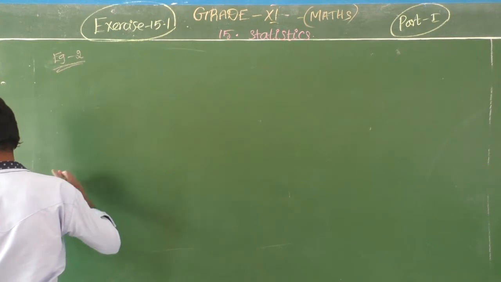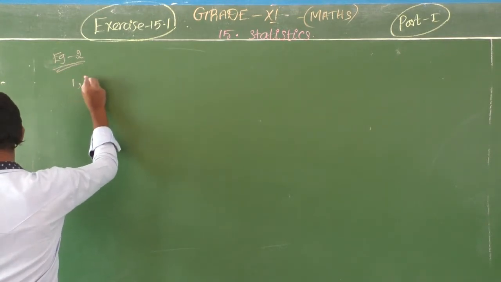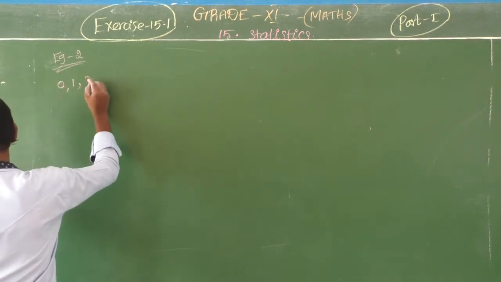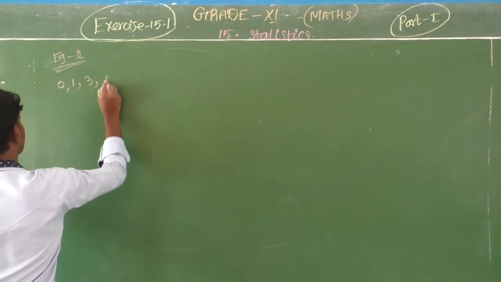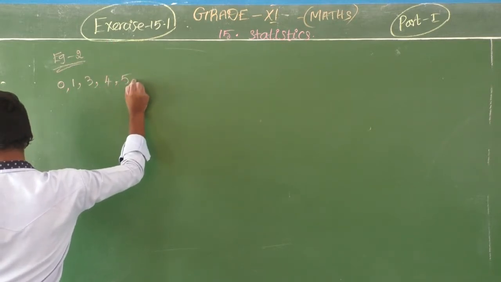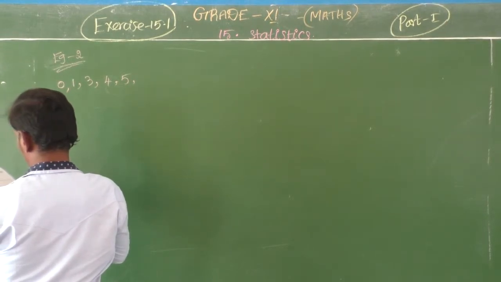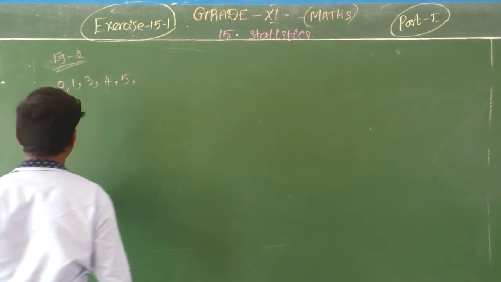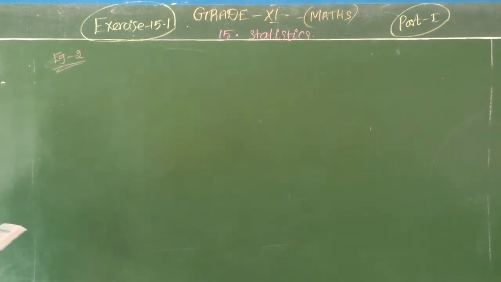So let us arrange the numbers to get first 0, 1, 3, 4, 5, 6, and 3 you have 2 times. Or otherwise write as it is given.